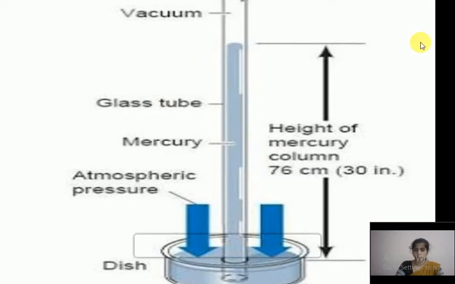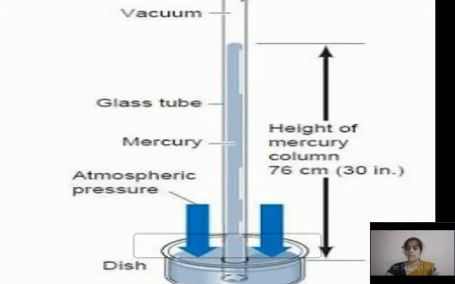If the barometric height is below 76 centimeter, it means the air pressure has fallen. Above 76 centimeter means what? Yes, the air pressure has increased. So in this way we can find the air pressure.